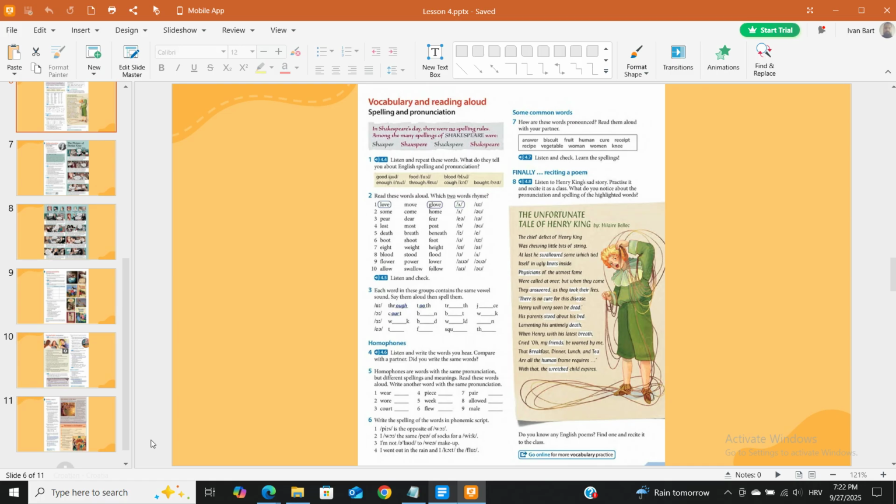6. Write the spelling of the words in phonemic script. 1. ... is the opposite of ... 2. The same pair of socks for a ... 3. I'm not ... 4. I went out in the rain and I ... Do you know any English poems? Find one and recite it to the class. Go online for more vocabulary practice.